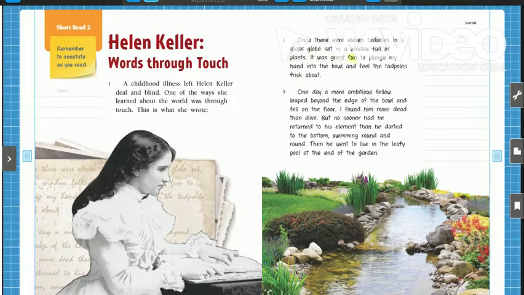It was great fun to plunge my hand into the bowl and feel the tadpoles frisk about. One day, a more ambitious fellow leaped beyond the edge of the bowl and fell on the floor. I found him more dead than alive, but no sooner had he returned to his element than he darted to the bottom, swimming round and round. Then he went to live in the leafy pool at the end of the garden.